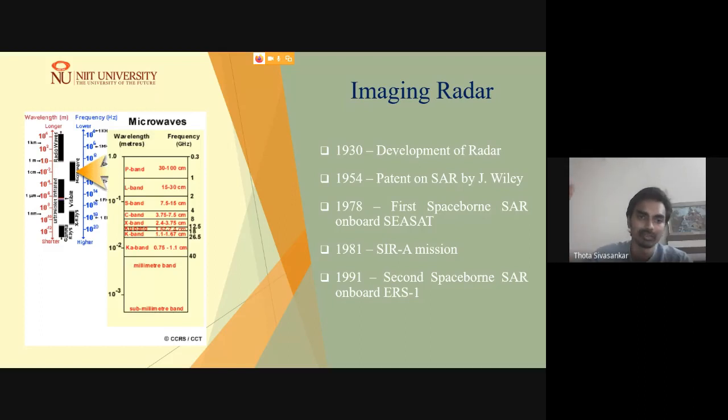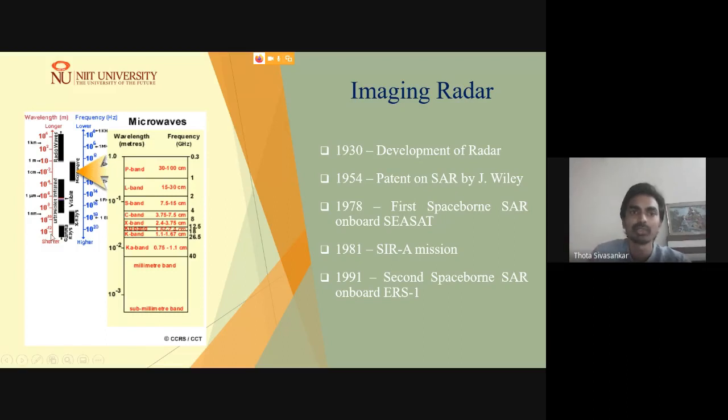So these radiations are not commonly used for Earth observation applications. If we are transmitting a signal, it should not be influenced by the atmosphere; rather, it should interact directly with the Earth surface.